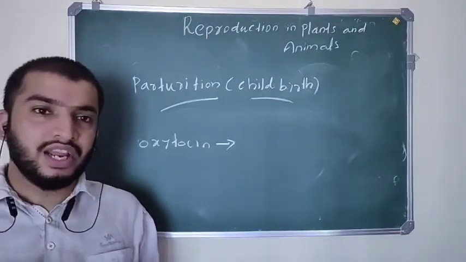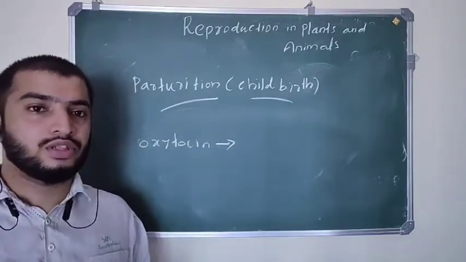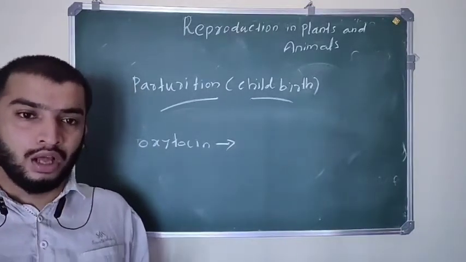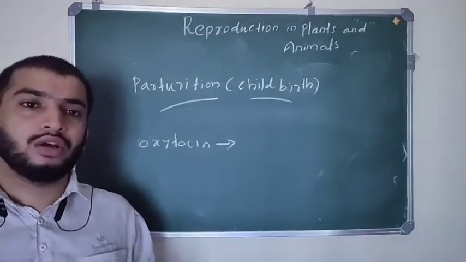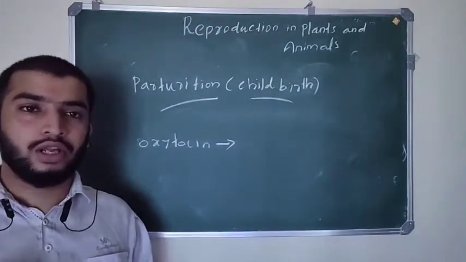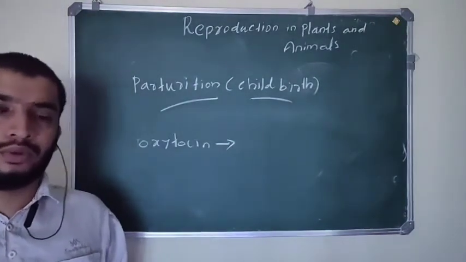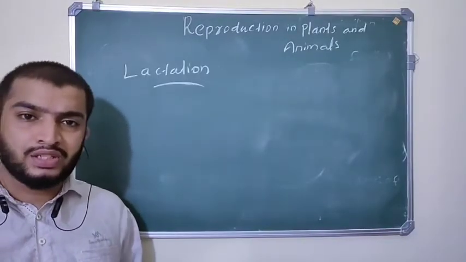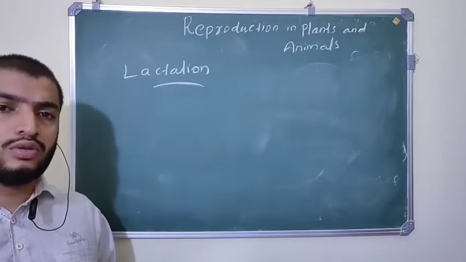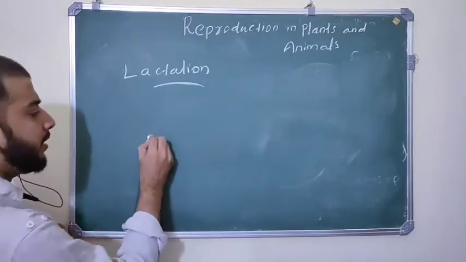So if there is any delay in parturition or childbirth, doctors provide this hormone as an injection, oxytocin, for childbirth. Okay. Next, lactation. Lactation means the process of production of milk from the mammary gland of the mother.